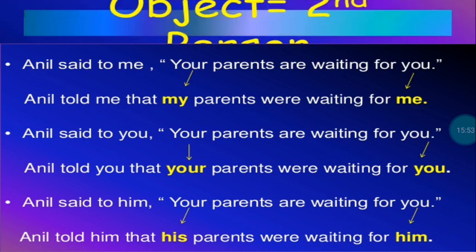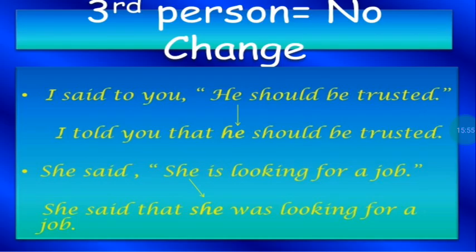We will look at the next slide. Now, if it is in the third person, here there are two people. I said to you. So I told you, when you have two, then you have to say told. So I said to you, he should be trusted. I told you that he should be trusted. So he is a third person, he, she or it. So that does not change. It remains the same. I told you that he should be trusted.